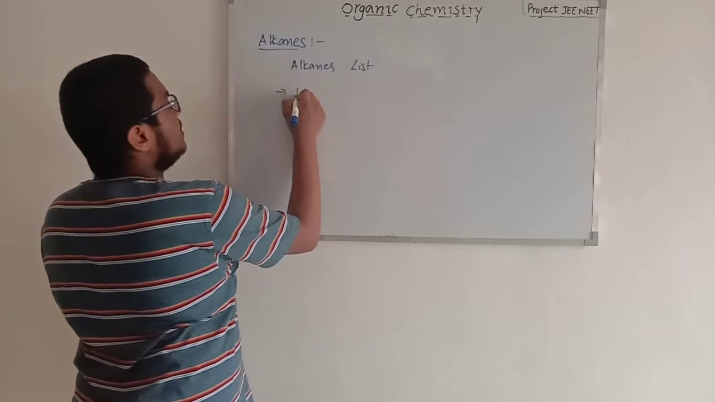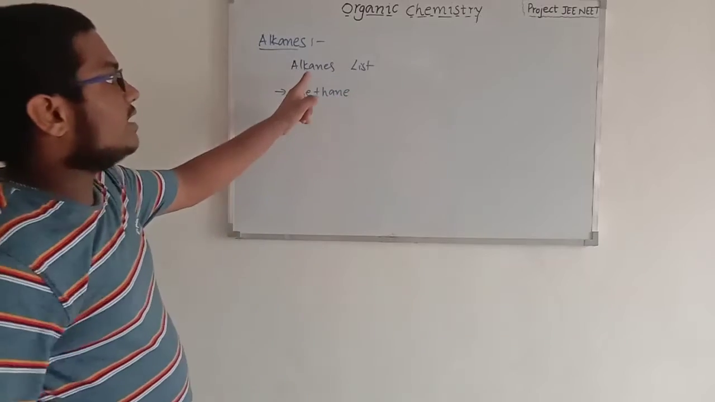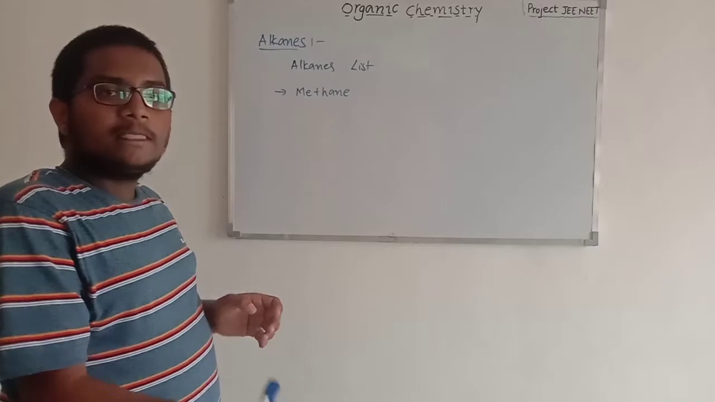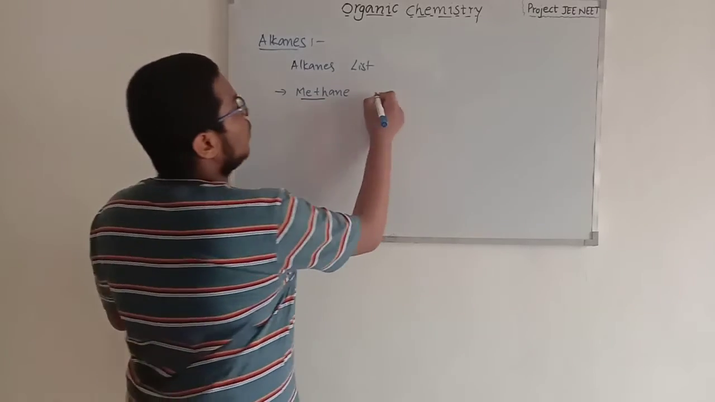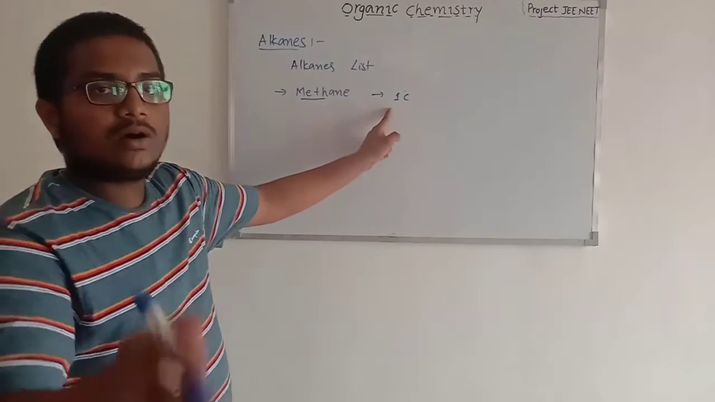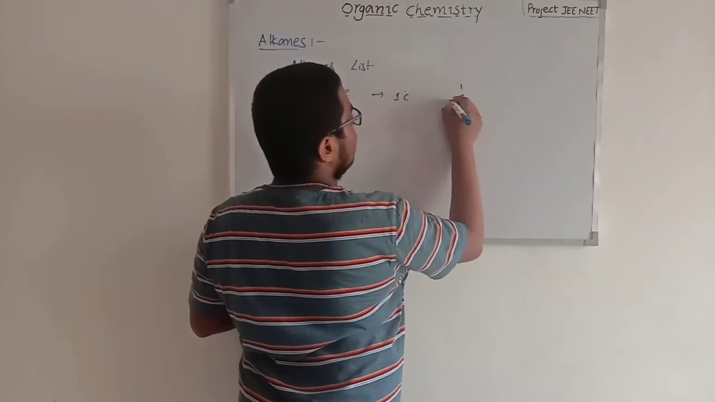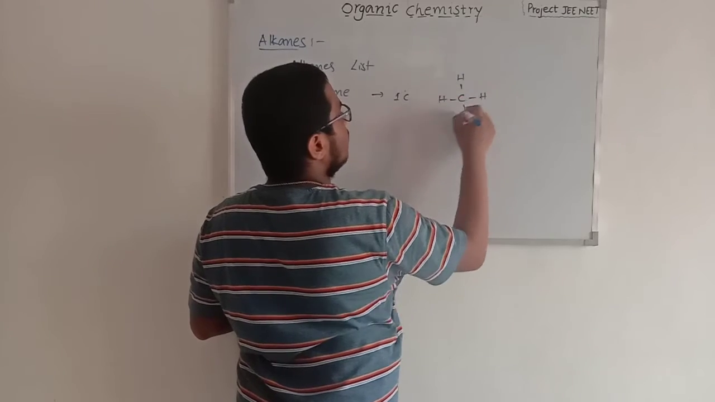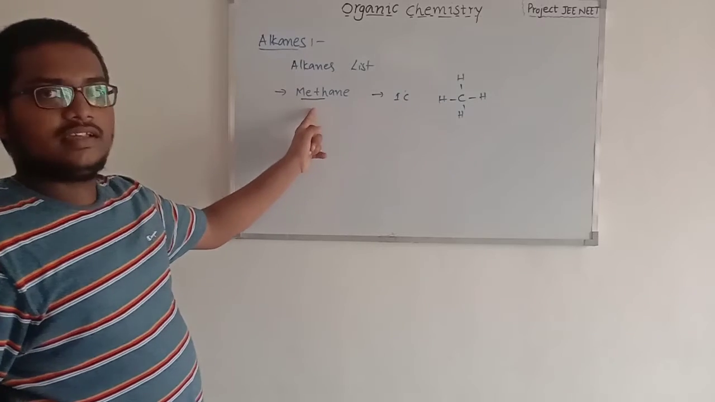First one is methane. So I said that alk is the general word which is used to indicate the group of carbons. So here meth indicates one carbon, and the remaining bonds are the single bonds, remaining are covered with hydrogens. So this compound is called as methane.